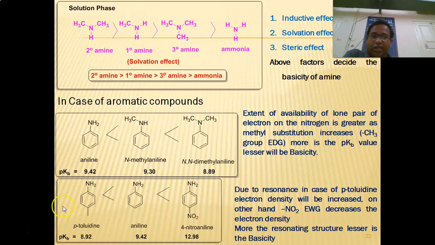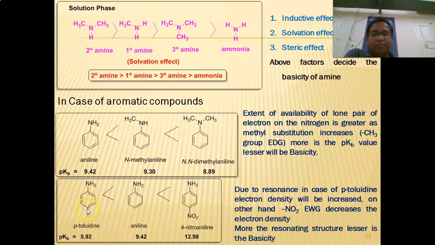Coming to another set of molecules which are substituted with different substituents. Here in aniline there is no substitution at all, whereas in the case of p-toluidine there is a substitution at the para position, that is the methyl group. Here another compound, that is 4-nitroaniline. A nitro group is attached to the para position.